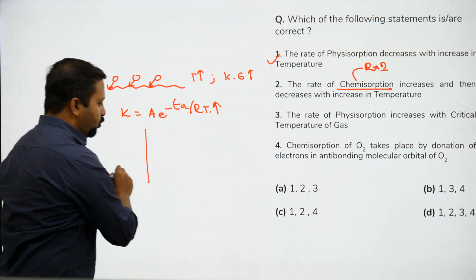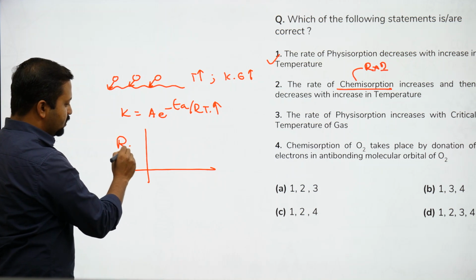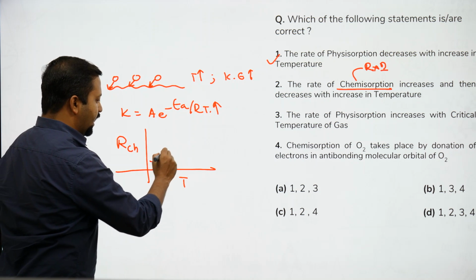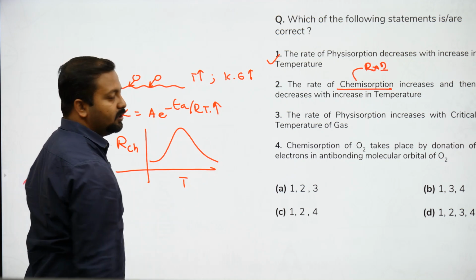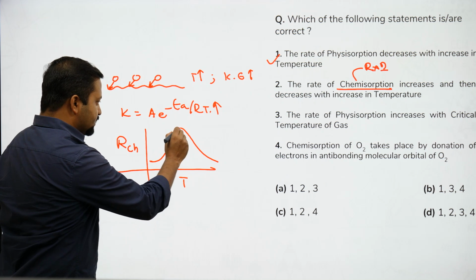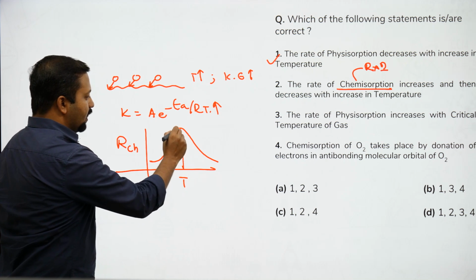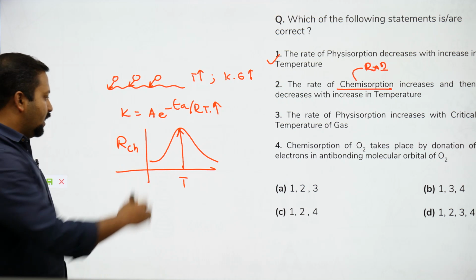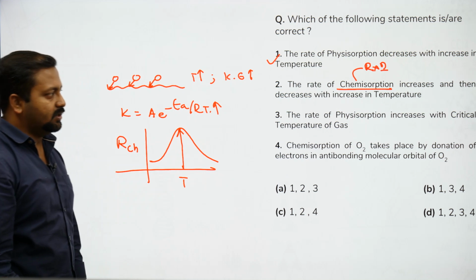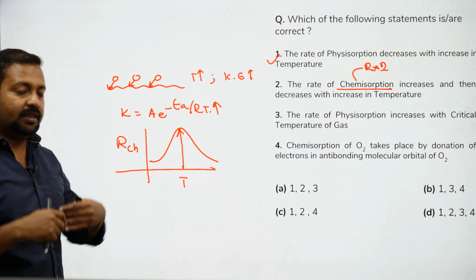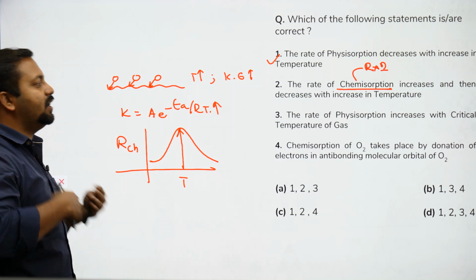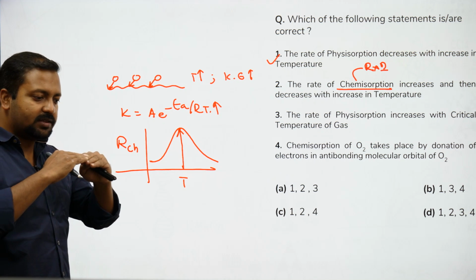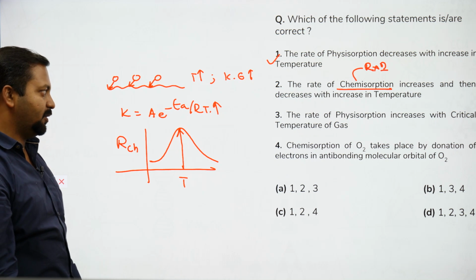So if I try to plot the rate of chemisorption versus increase in temperature, ये ऐसे जाएगा फिर ऐसे आएगा. Okay, reason क्या है? इस region में वो एक्टिवेशन एनर्जी बैरियर क्रॉस करने की कोशिश करता है. But as you increase the temperature, then the kinetic energy becomes substantially large and then the molecule leaves the surface. Okay, वो वहाँ से बाहर निकल जाता है.